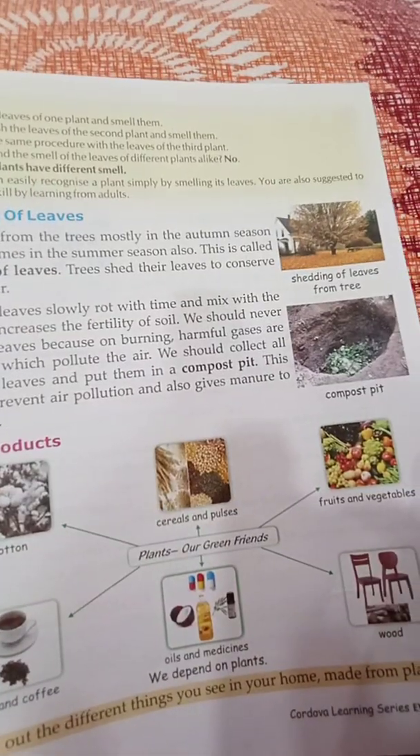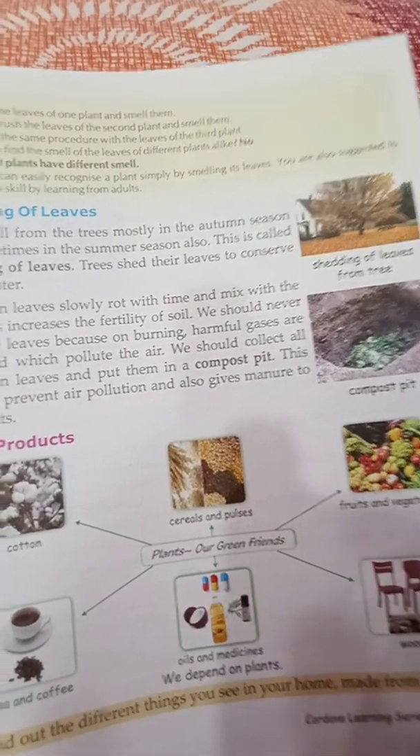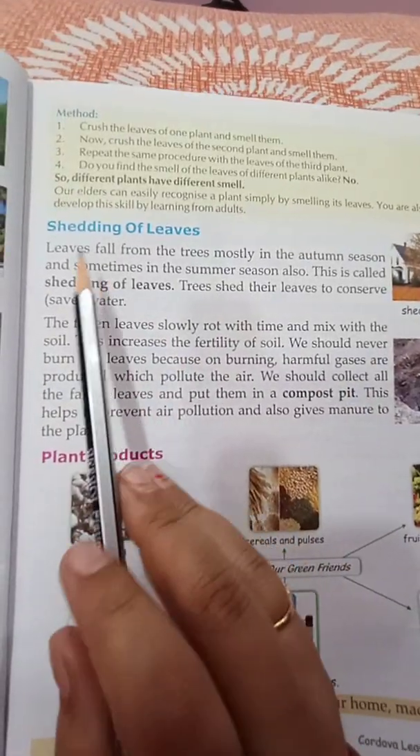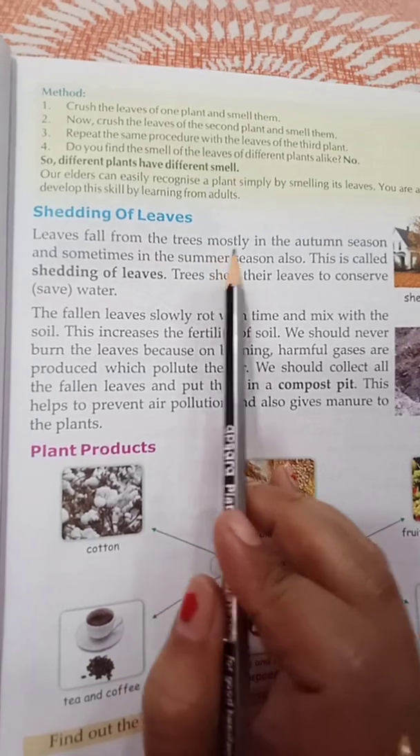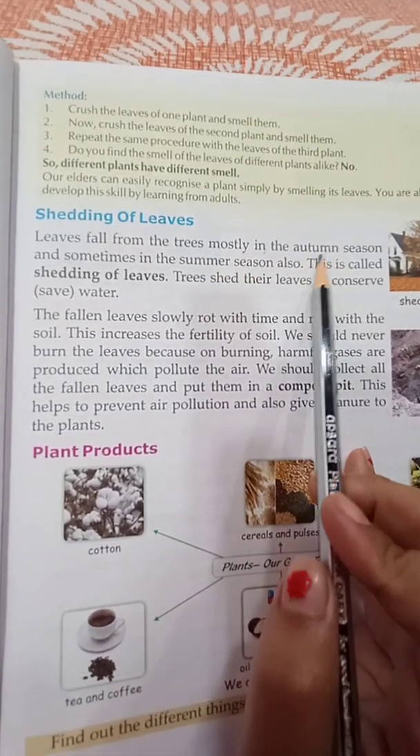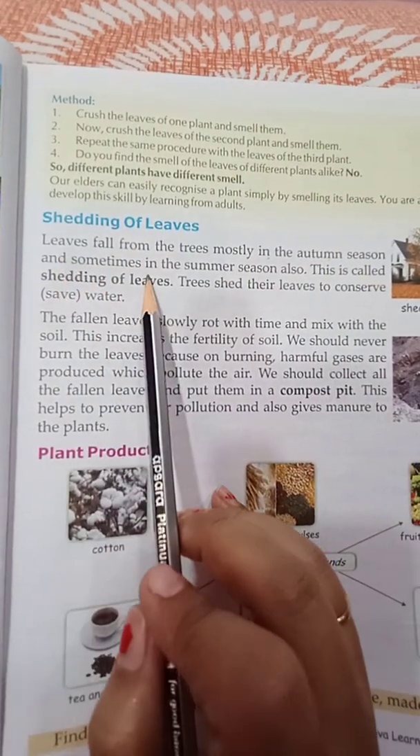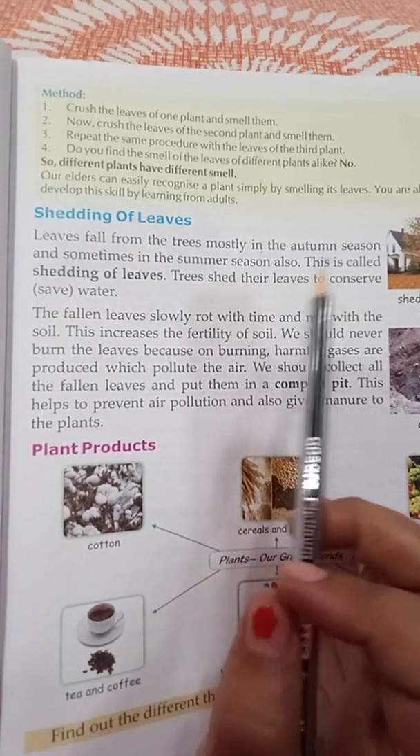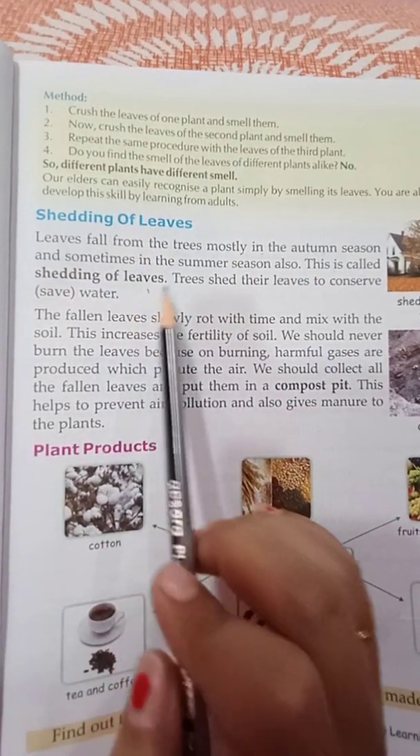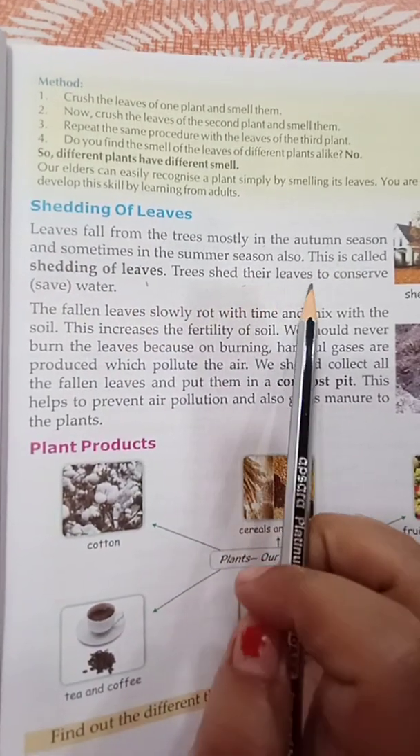Okay, now shedding of leaves. What is called shedding of leaves from a tree? It is a new topic. Listen carefully. Leaves fall from the trees mostly in the autumn season and sometimes in the summer season also. This is called shedding of leaves. Trees shed their leaves to conserve